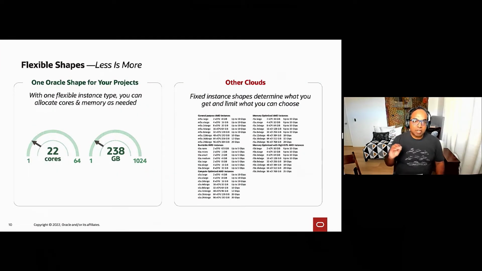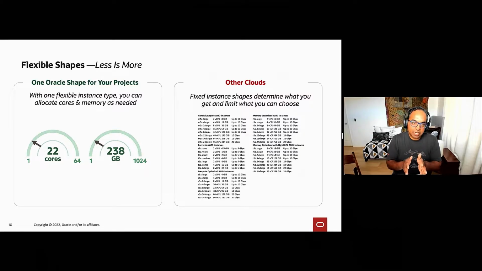But when we designed flexible shapes, we also realized the benefit of its simplicity. With fixed instances, what other clouds try to do to enable you to match whatever your workload is, they give you a range of different fixed shapes. You have fixed shapes for general purpose, for compute optimized, for memory optimized, higher memory optimized shapes. It just goes on.